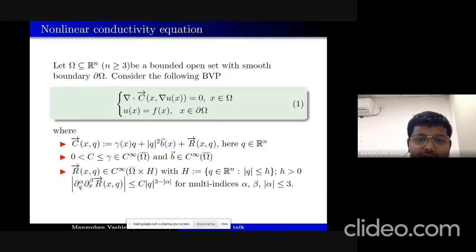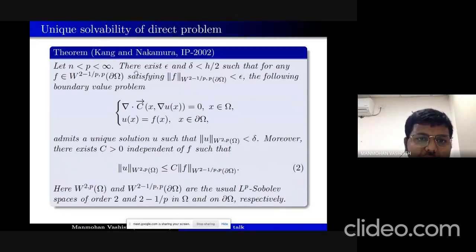And so first we give the well-posedness of the forward problem, and that is the work by Kang and Nakamura in 2002. So what they proved is, if p is bigger than n, less than infinity, then for any there exists epsilon delta such that whatever f you take in this class will satisfy this is less than epsilon. This boundary value problem has a unique solution, and that solution will satisfy this estimate.